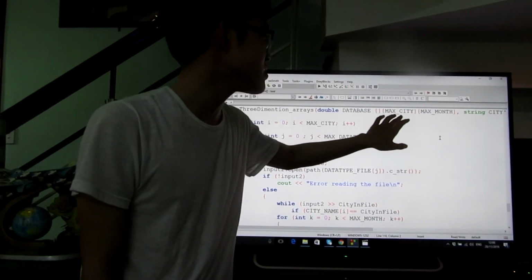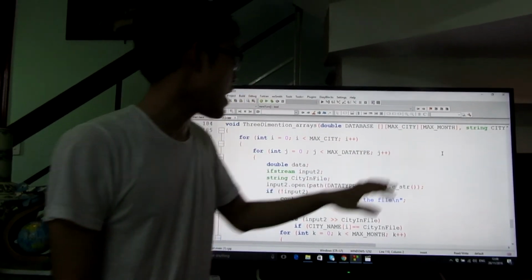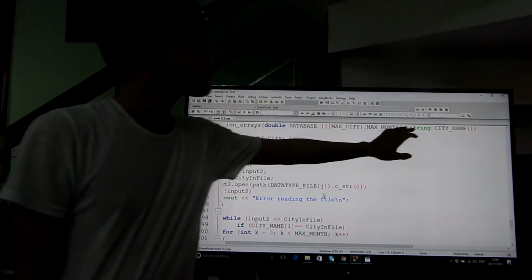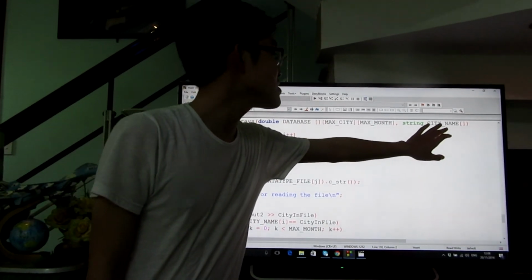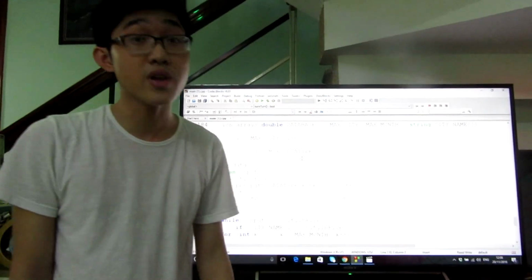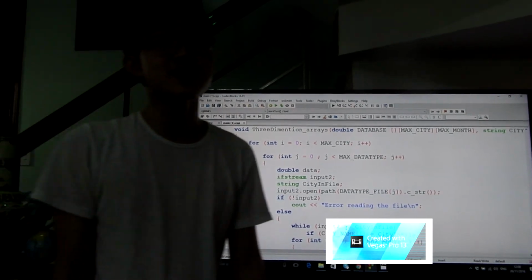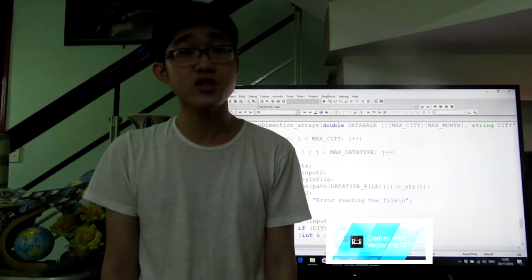We have to fill in the value there, and we also use the array city name which is already filled. So let's begin to put the data into the 3-dimension arrays.